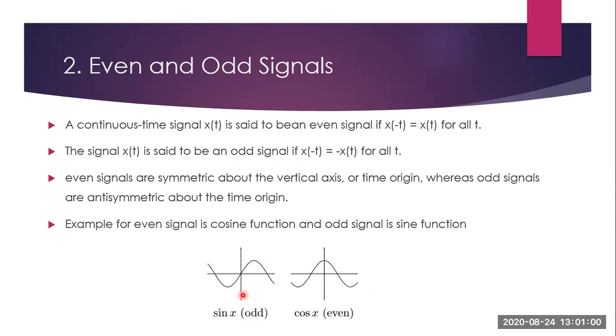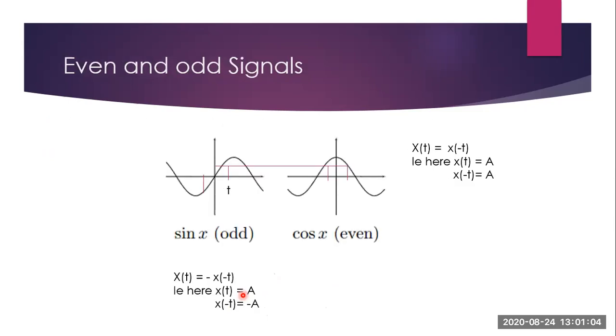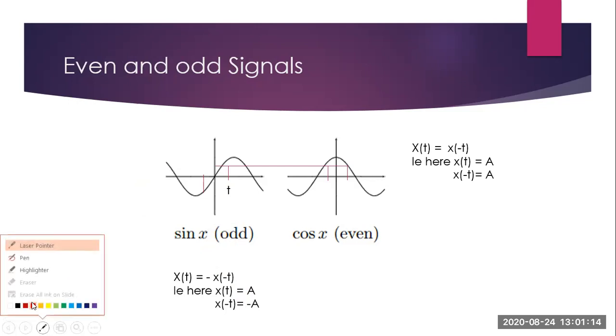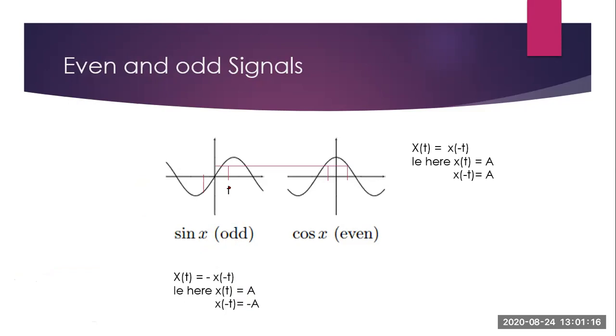Now we will see why sine and cosine are considered to be odd and even respectively. Now you see the example. You take sine signal first. You take a time instant t and minus t. So this is t. Now you consider this as minus t. Now what is the value of x of t? X of t, you take it as a.